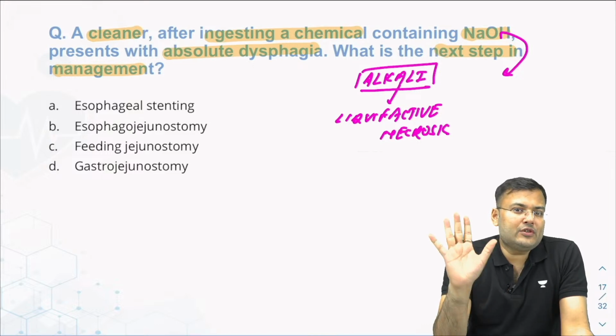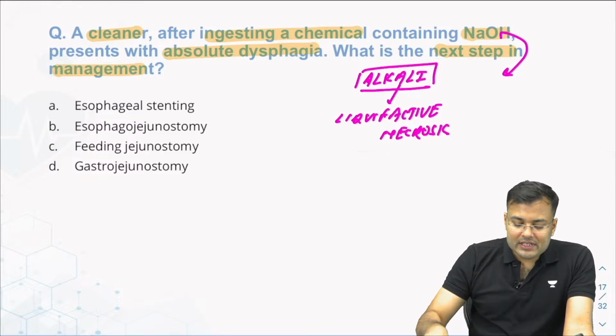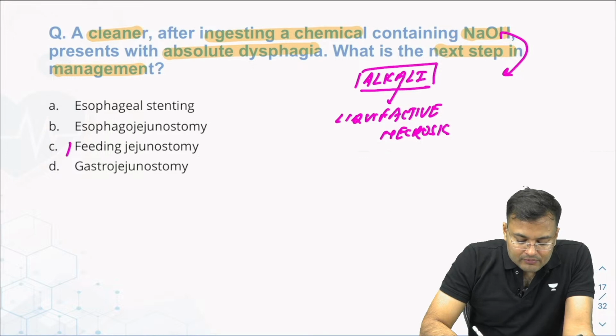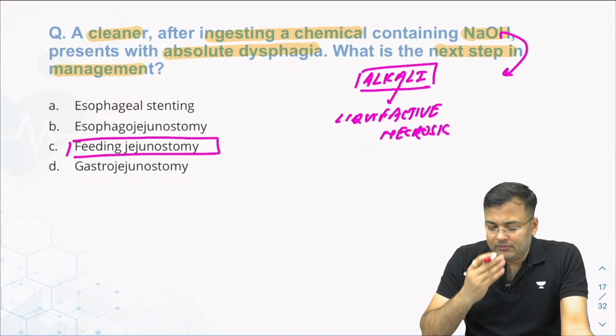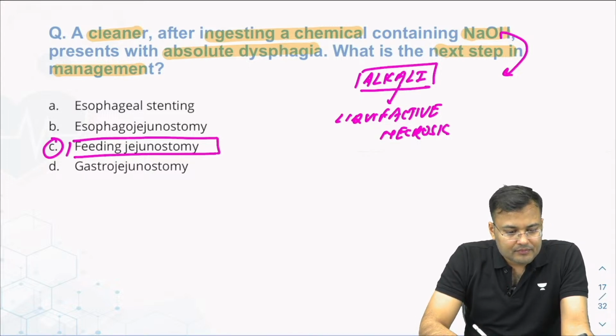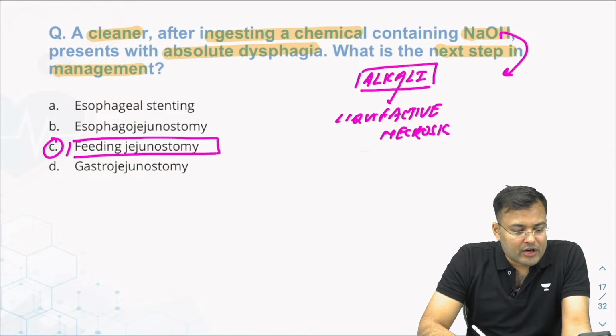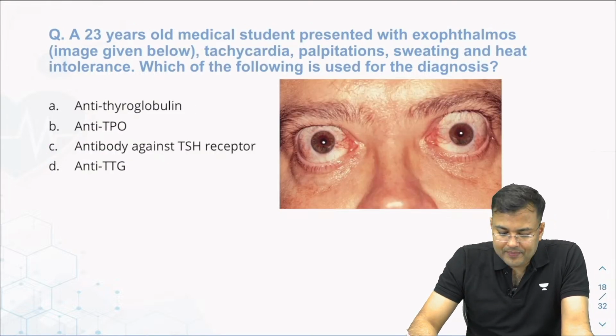You just forget the esophagus. What you do is perform feeding jejunostomy. So in these patients, we perform feeding jejunostomy. The correct answer for this question is C. Okay. So majority of you were correct. Ataur Rahman, you were correct. Simhu, first person to reply, you were correct. Very good. So this is feeding jejunostomy.